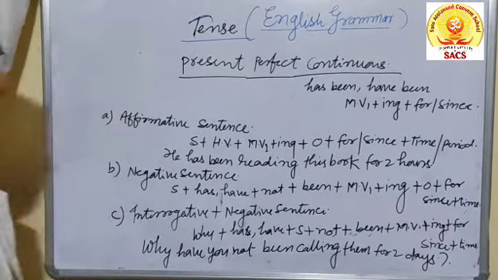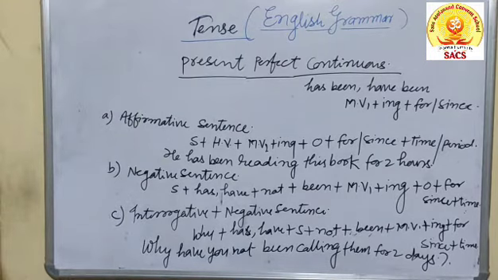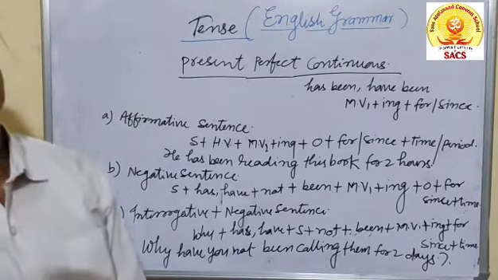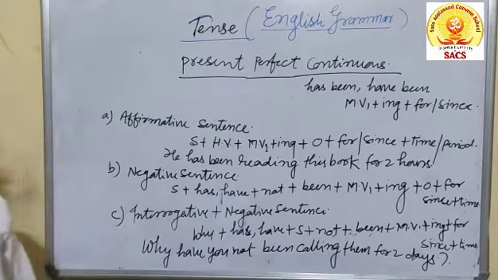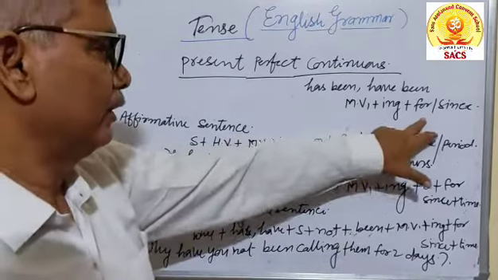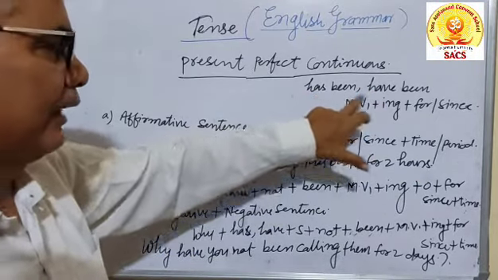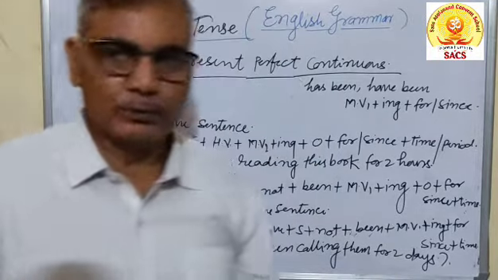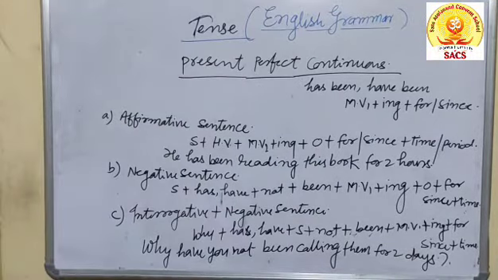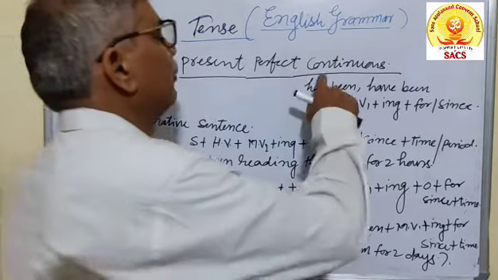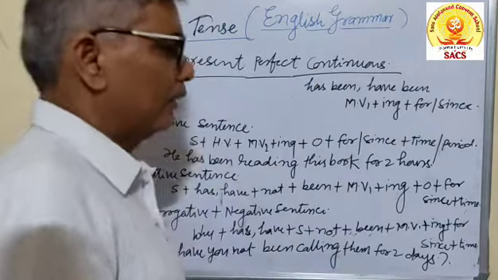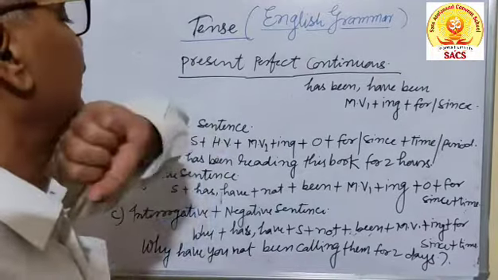Actually, present perfect continuous tense is the tense in which time is given. Basically it is a continuous tense, but one thing is perfect, that is time. You know, for and since are used. There are two helping verbs in this tense, has been and have been. Has been is used for the singular, while have been for plural. Next, ing will be added because there is a form of continuous. The work of continuity is given in this sentence.